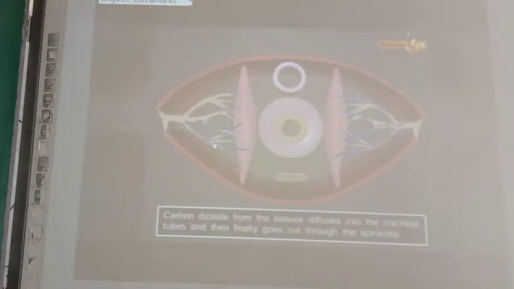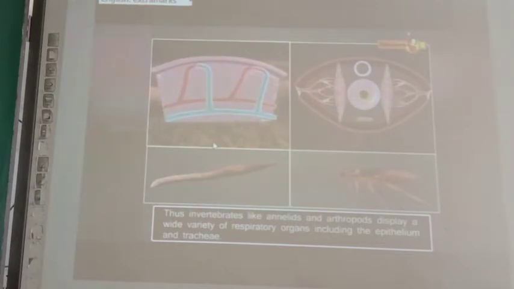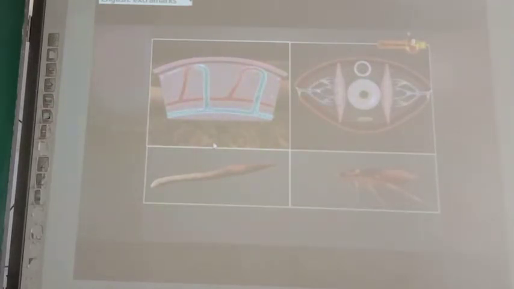The carbon dioxide from the tissues diffuses into the tracheal tubes and finally goes out through the spiracles. Thus, invertebrates like annelids and arthropods display a wide variety of respiratory organs, including the epithelium and tracheae. These adaptations also bring the external environment close to the internal fluid, which usually circulates throughout the body.